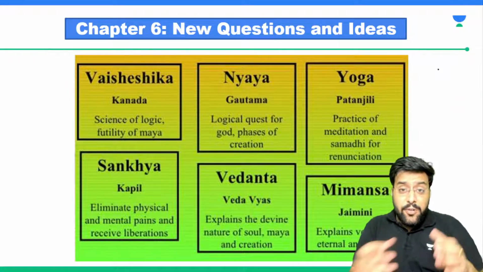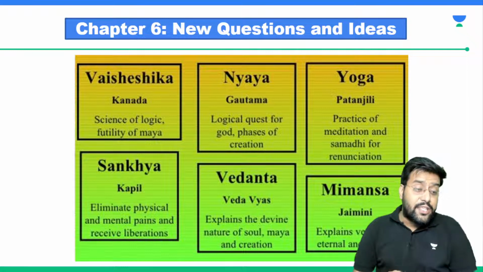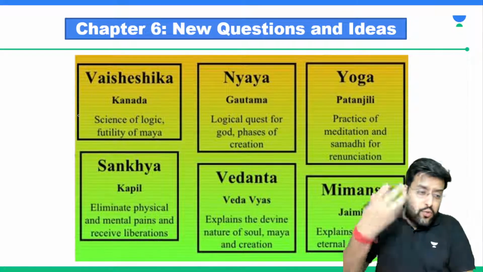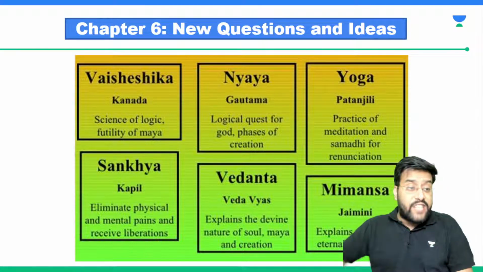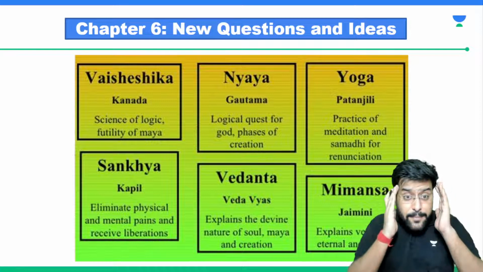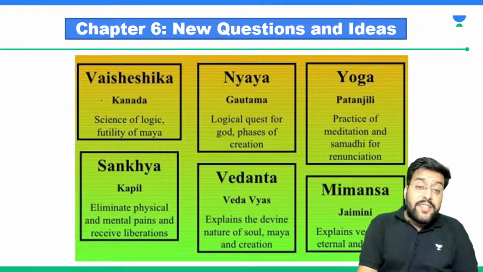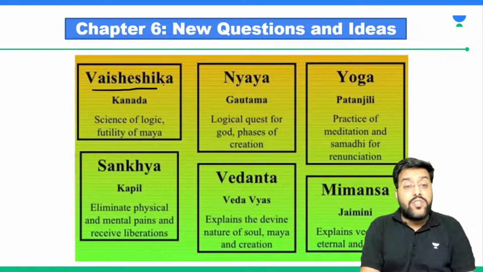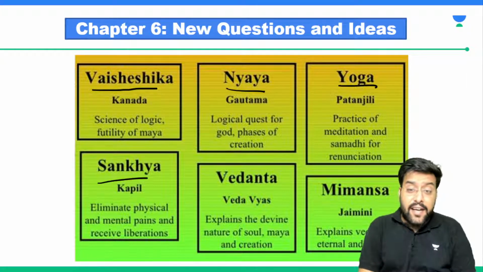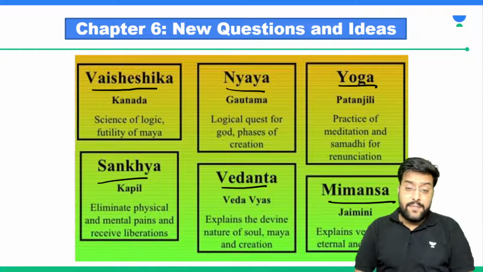So initially during those Mahajanapada times or the earliest human history, we had various schools of philosophy. School was something, don't confuse it with the schools that we have in modern day where people go and study. So school of philosophy meant the thought process. So there were 6 major thought processes. One was named Vaisheshika, other was Nyaya, then we had Yoga, then we had Sankhya, Vedanta and Mimamsa.